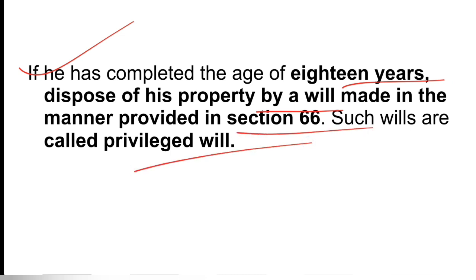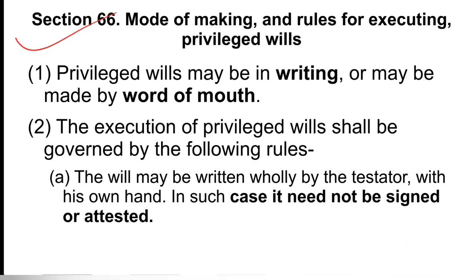So section 65 only talks about soldiers, if they have completed 18 years of age, then in that case they can dispose of their property by a will, and the manner how that should be done is provided in 66. So now we come to 66. Section 66 provides mode of making and rules for executing privileged wills.